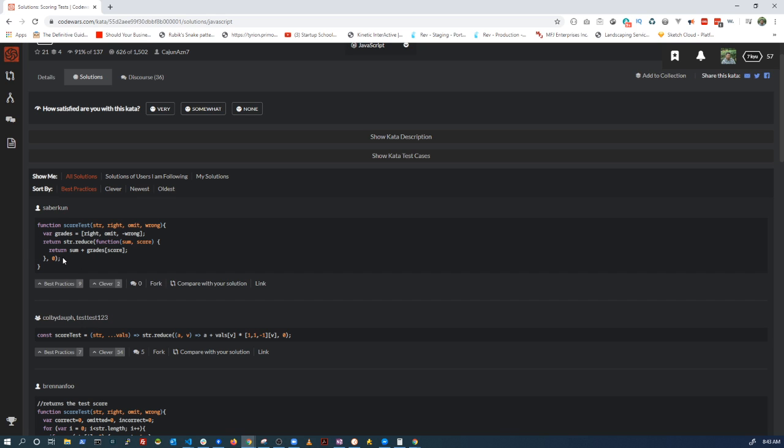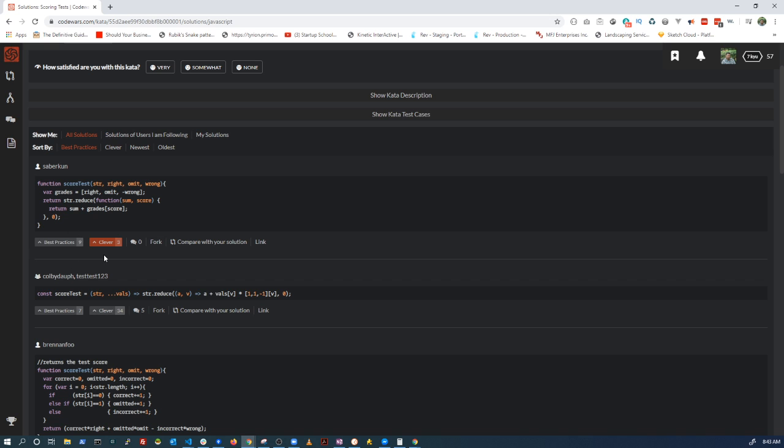So this is a reduce function. Pretty nice, so I like this one. It's clever, so I'm going to mark it as clever. Best practice? Maybe not. Now this is where you get to CodeGolf.